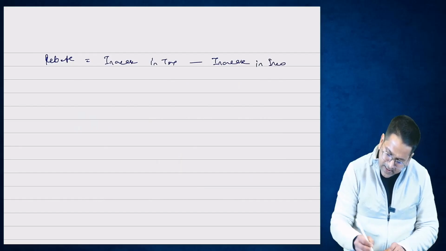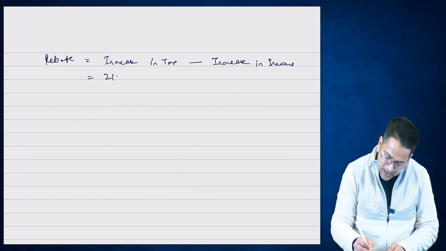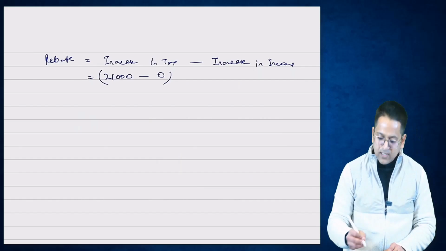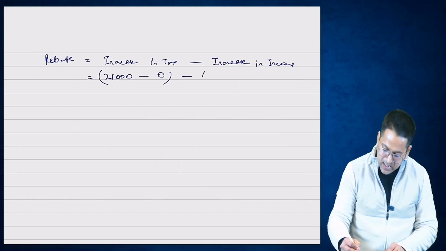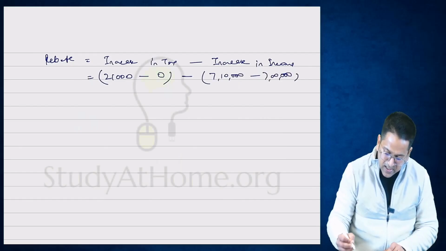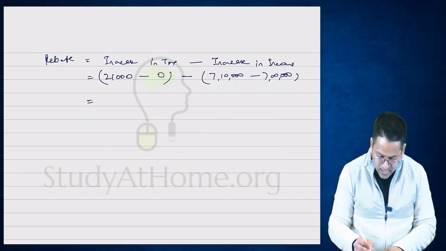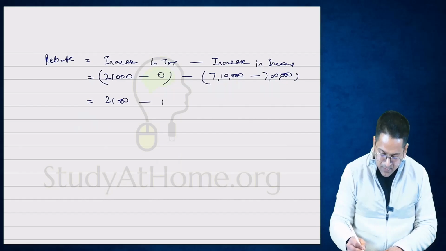All right. How much did the tax increase? Tax became 21,000 rupees, while earlier the tax was 0 on 7 lakh rupees. Okay. How much did the income increase? It became 7 lakh 10,000. Earlier, how much was it? 7 lakh rupees, on which the tax was 0. And on the increase, a tax of 21,000 formed. You calculate the difference like this. So tax increased by 21,000 while income increased by 10,000.